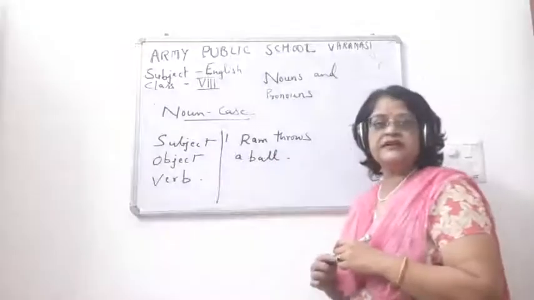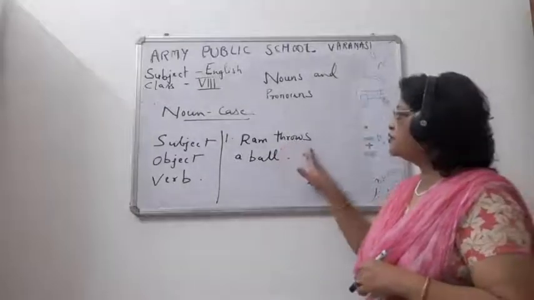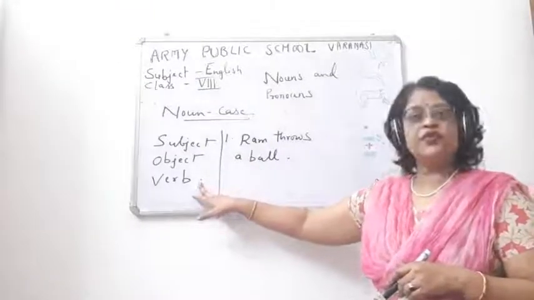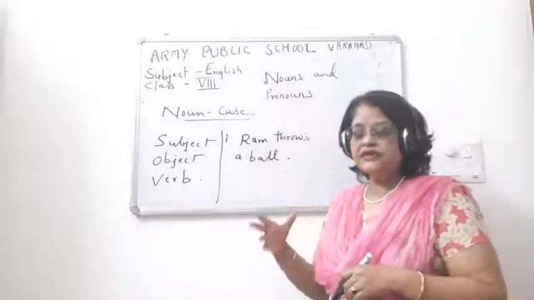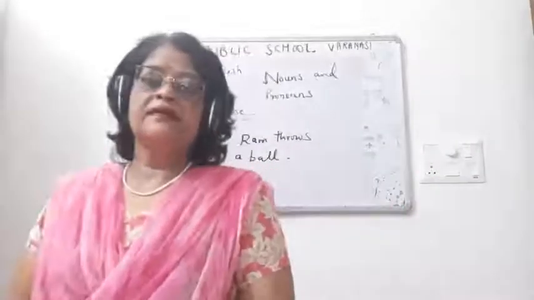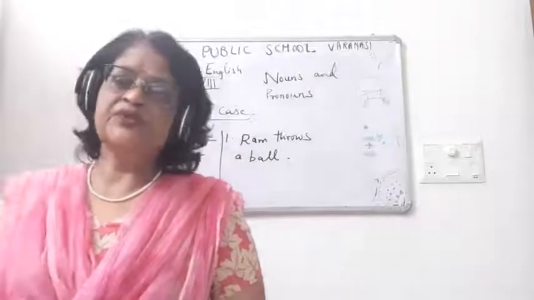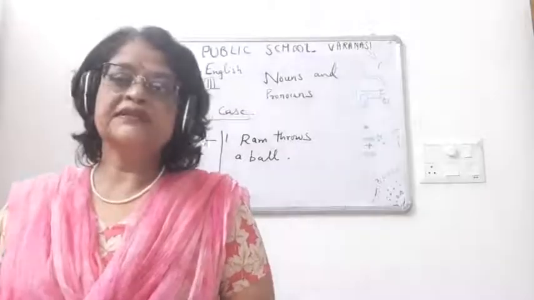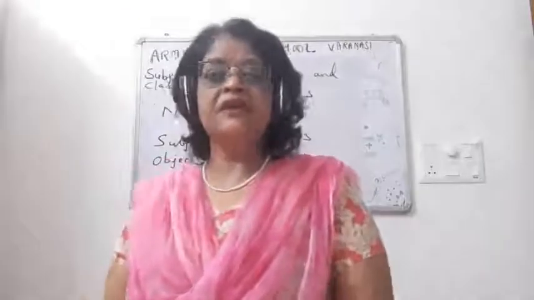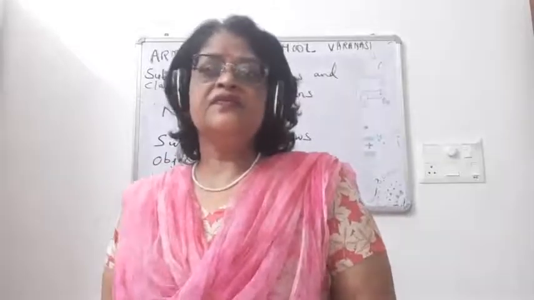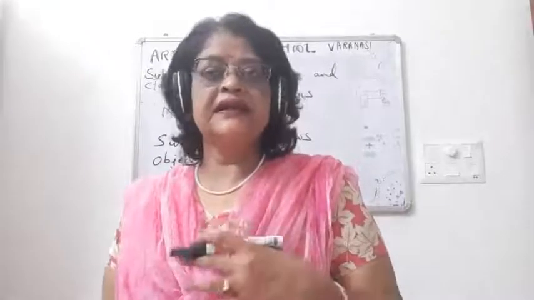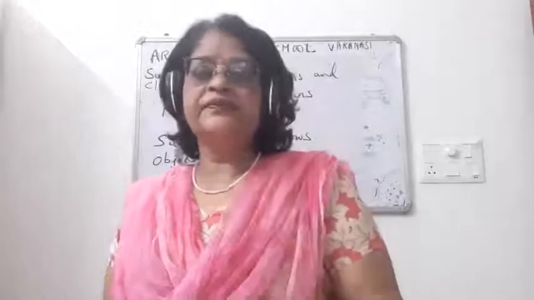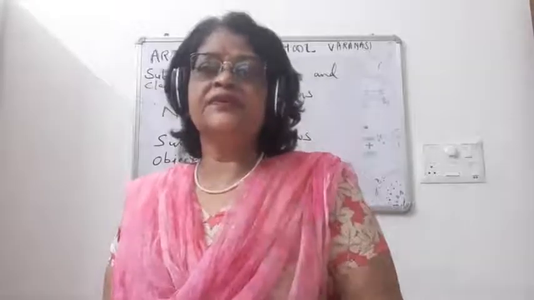Now children, read this sentence. Ram throws a ball. But before explaining subject and object, you should know what is a verb. So children, what is a verb in a sentence? Children, in many books it is written that a verb is a doing word. But I think you should understand what a verb is in a sentence. A verb is when some work is done, like I teach, I'm doing some work. What is that work? Teach. So teach is a verb here.